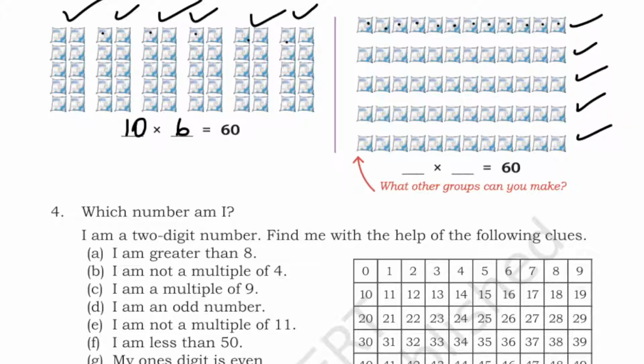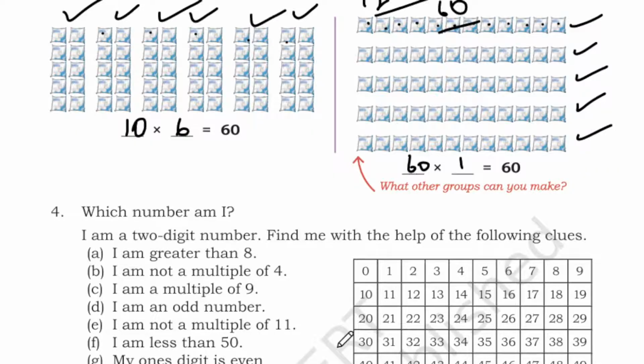So we have 5 into 12. So 5 twos are 10, balance 1, 5 ones are 5, 5 plus 1 is 6. So you have 60. So 60 into 1 makes 60. 60 ones are 60.